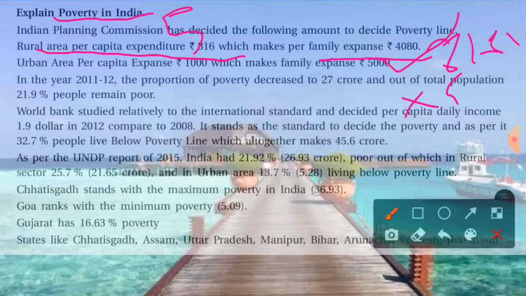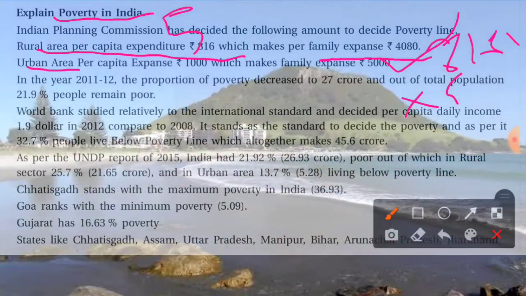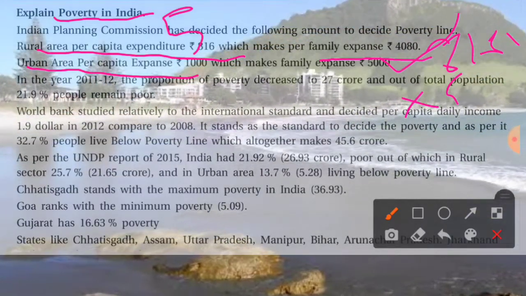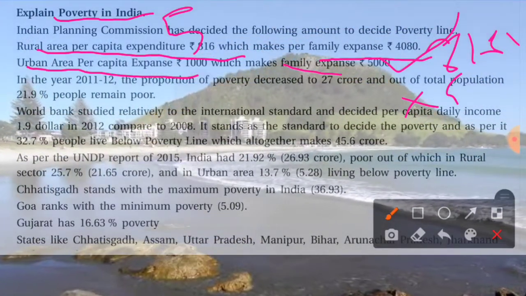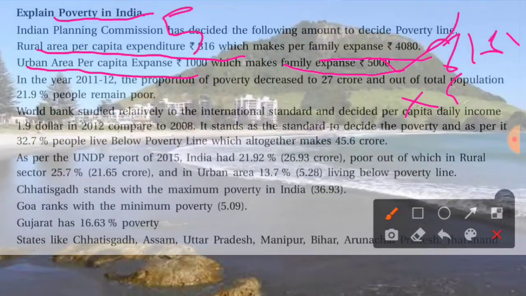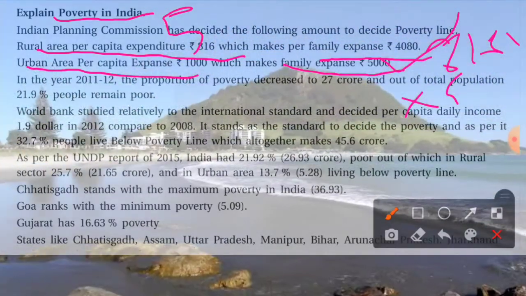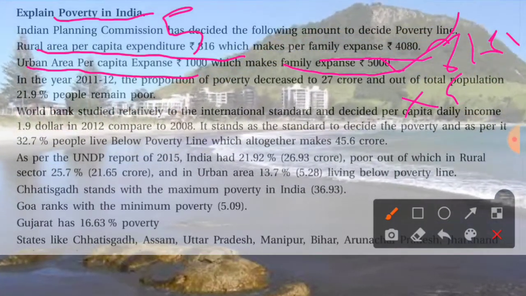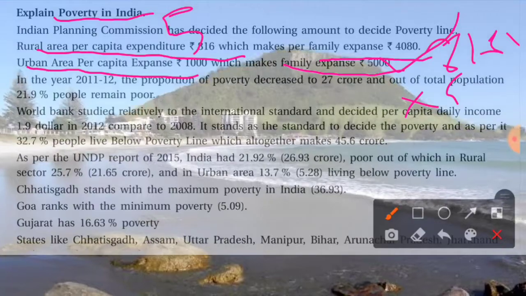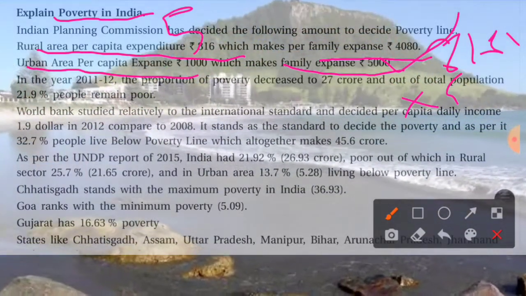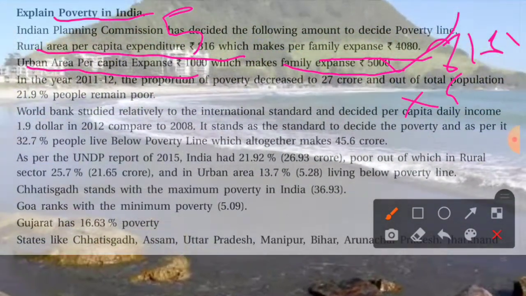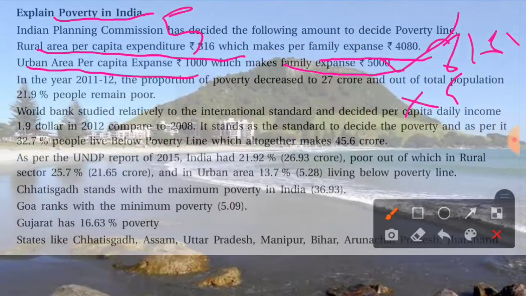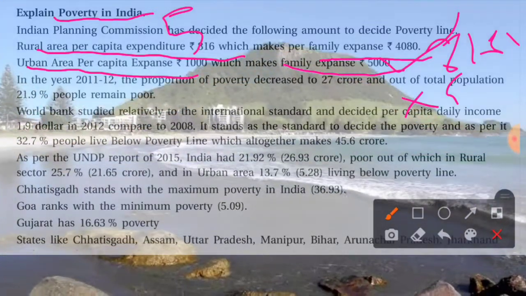On the other hand, in urban areas, per capita expense has been considered as 1,000 rupees, which makes the family expense for 5 family members 5,000 rupees. This is comparatively very low, because nowadays the expense of milk alone is generally more than 1,500 rupees, and there are so many other requirements.